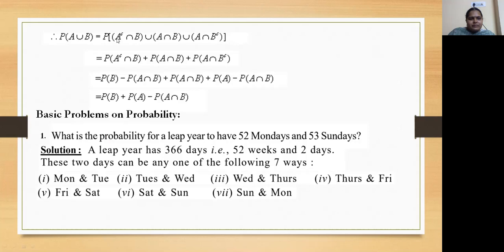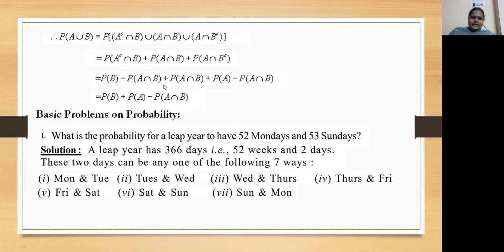Then P of A union B equals P of A complement intersection B union A intersection B union A intersection B complement. If we observe the diagram, all the three sets are disjoint sets. That's why we can use the third axiom again. P of A complement intersection B plus P of A intersection B plus P of A intersection B complement. Just now we have seen P of A complement intersection B is P of B minus P of A intersection B. This we write as it is. P of A intersection B complement is P of A minus P of A intersection B.